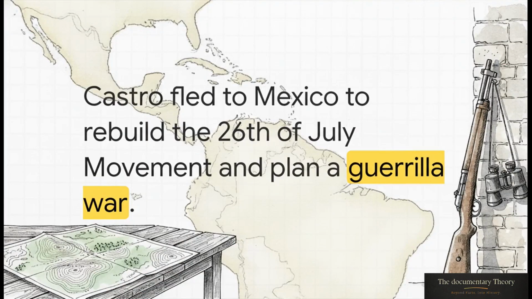So Castro didn't serve his full 15 years. In what turned out to be a fatal miscalculation, Batista assumed Castro was totally neutralized and granted him a general amnesty in 1955. Knowing he still wasn't safe staying in Cuba, Castro, along with his brother Raul, fled to Mexico. There, out of Batista's immediate reach, they officially began planning a full-scale guerrilla war to overthrow the regime. They aggressively raised funds and even sought military training from a veteran of the Spanish Civil War.